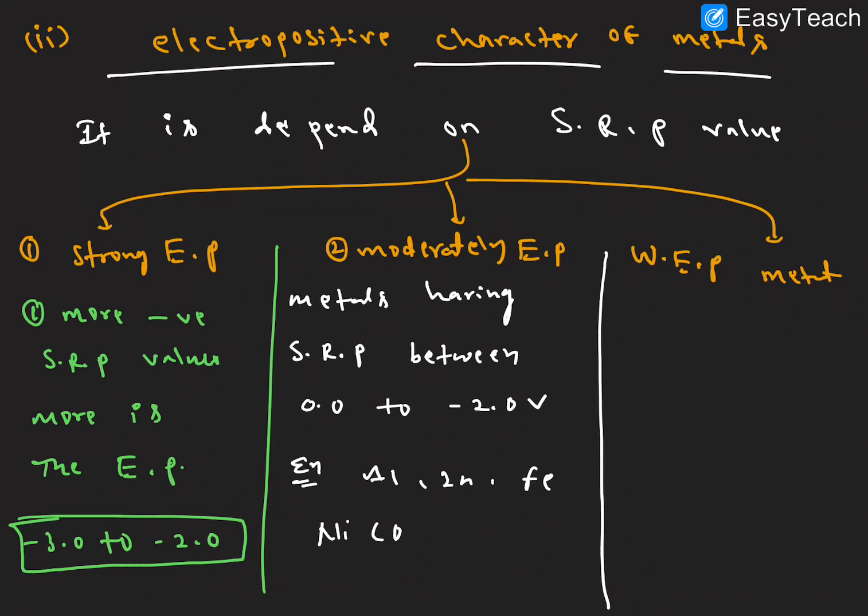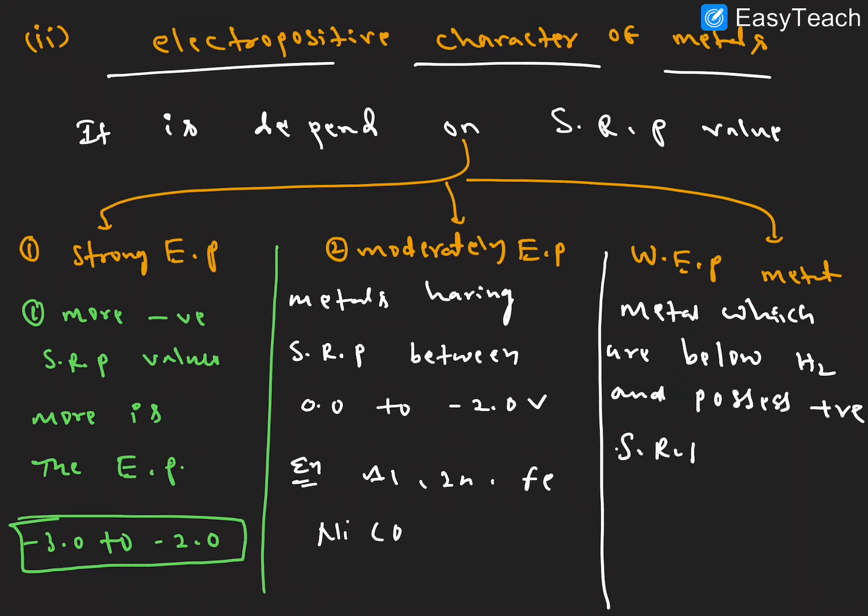The metals which are below the hydrogen and possess positive standard reduction potential are weakly electropositive metals, right? Examples: copper, silver, gold.